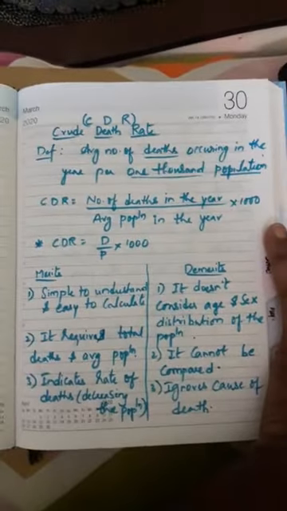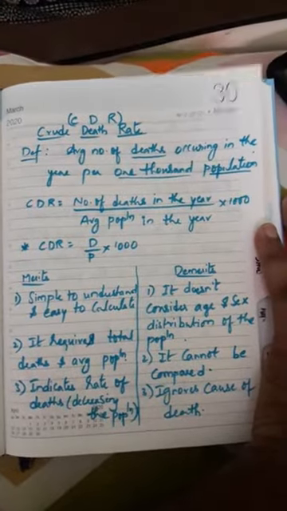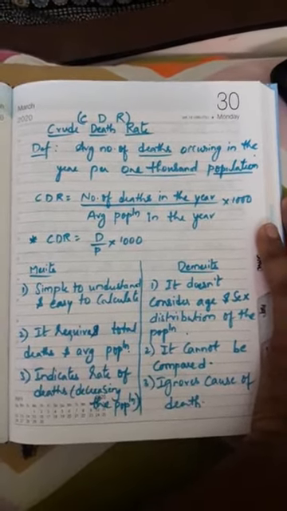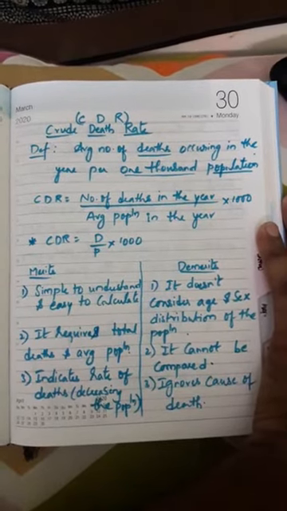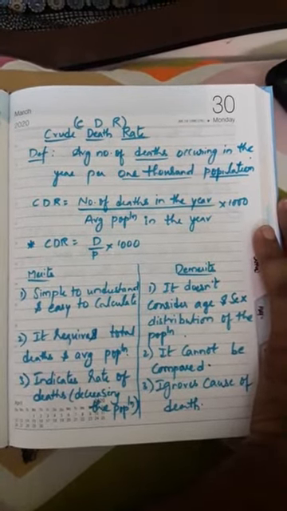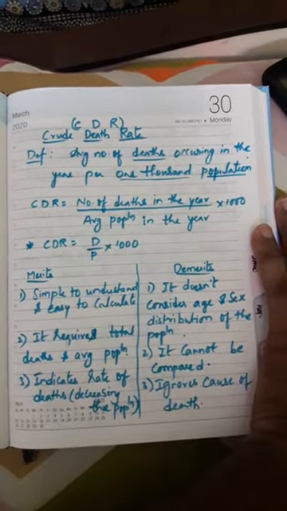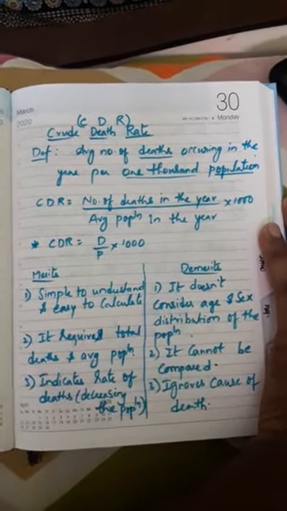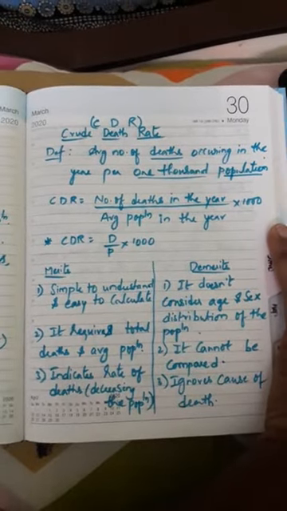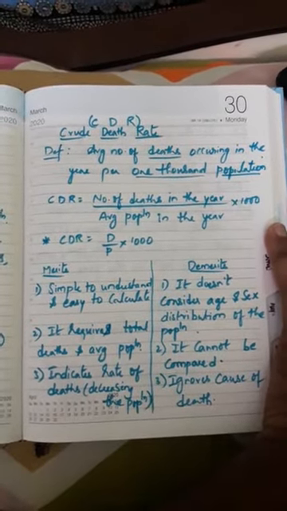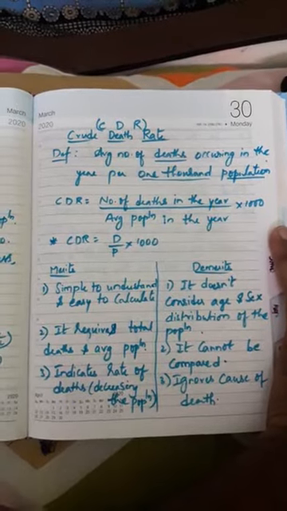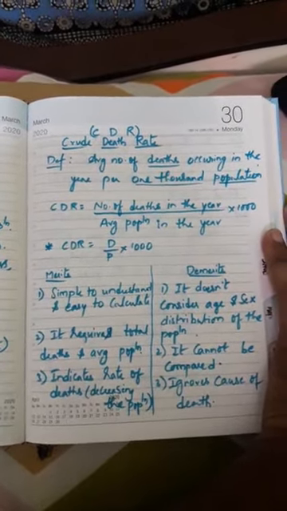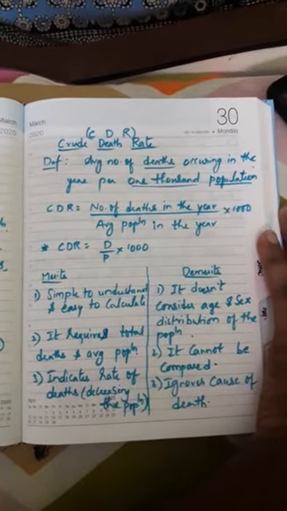The first method, CDR, crude death rate. In the fertility rates, we have seen CBR, crude birth rate. Now here, crude death rate we are seeing. What is the difference between these two? Very silly question, right? There births and here deaths, sir. Yes, that is absolutely correct. It seems to be very simple, silly.